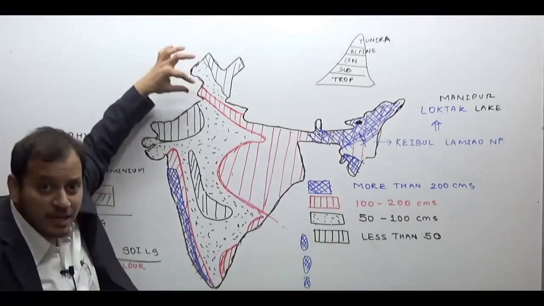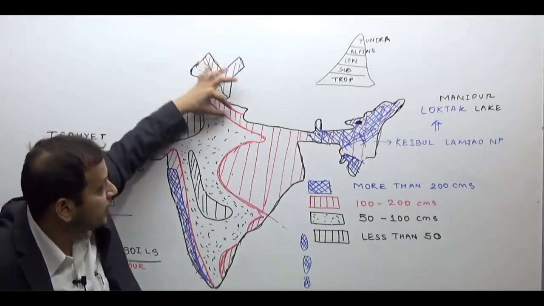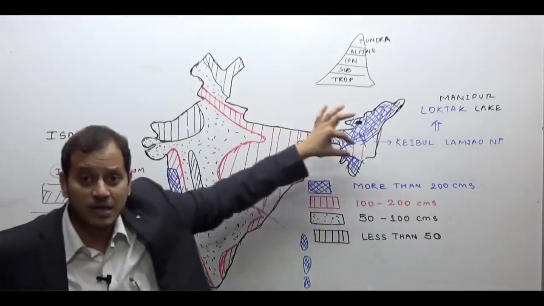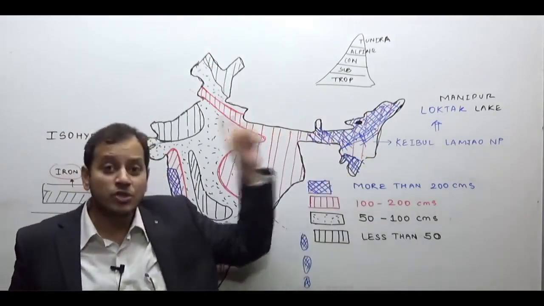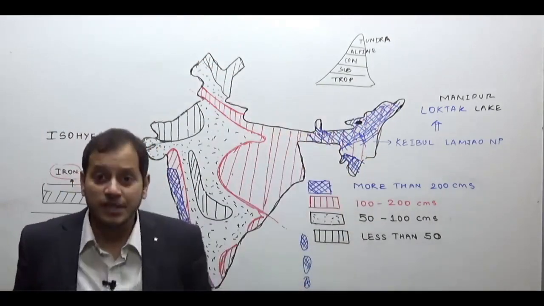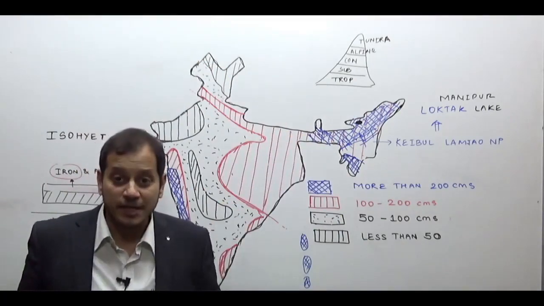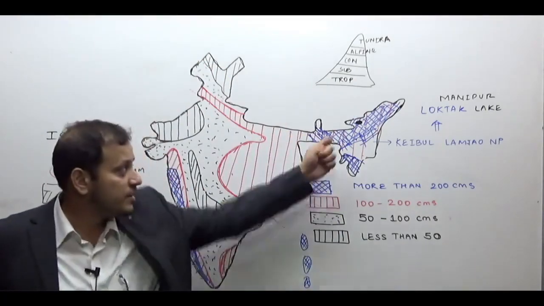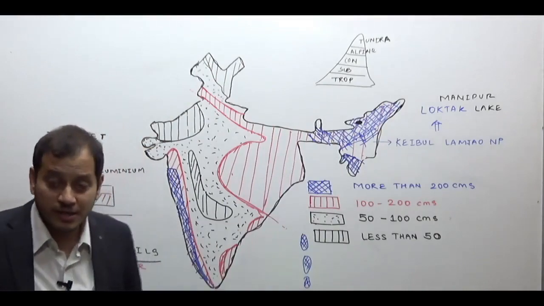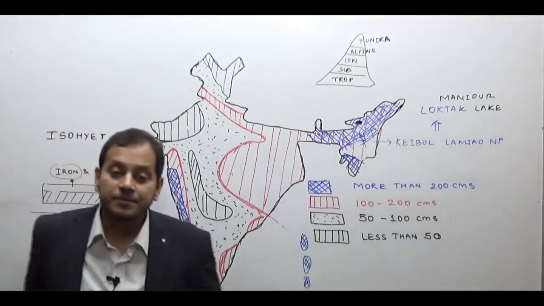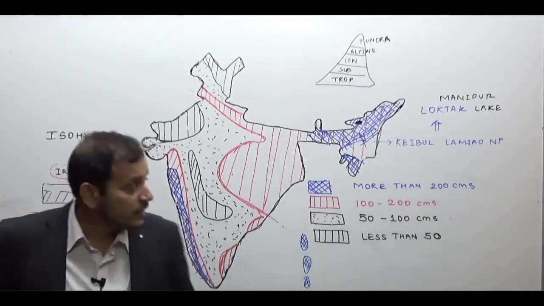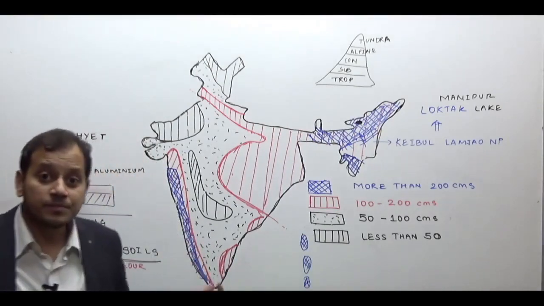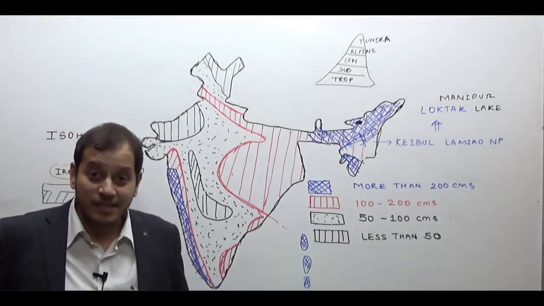Even though the Britishers tried to introduce tea plantations all along the Himalayas, the tea plantations were successful here because of the climatic factors. Very heavy rainfall in this region, more than 200 centimeters of rainfall, and also the well drained soil.